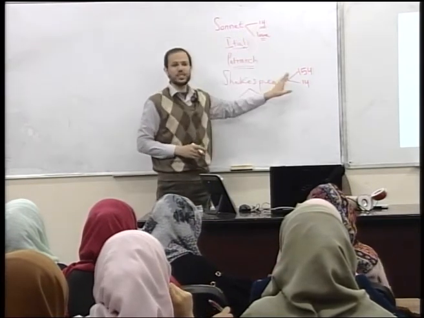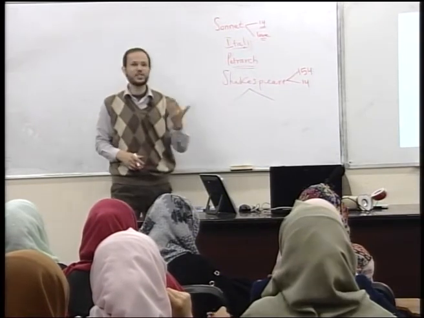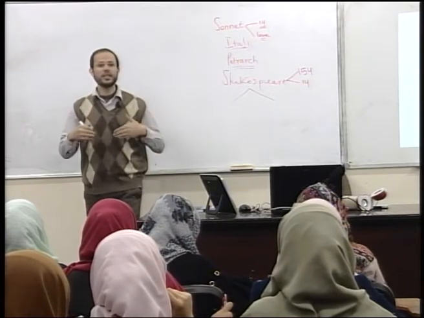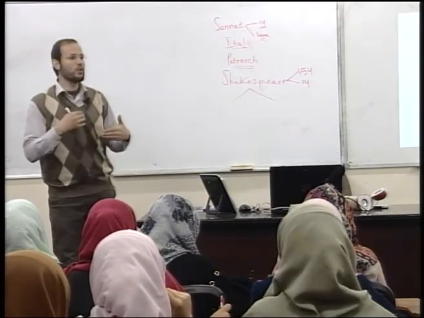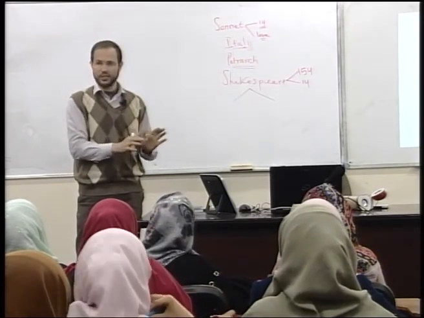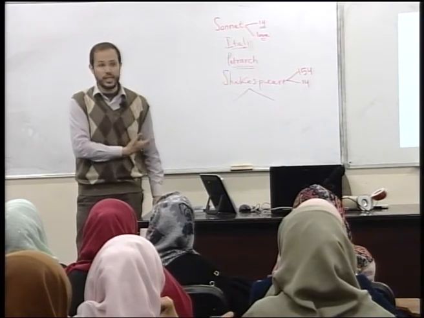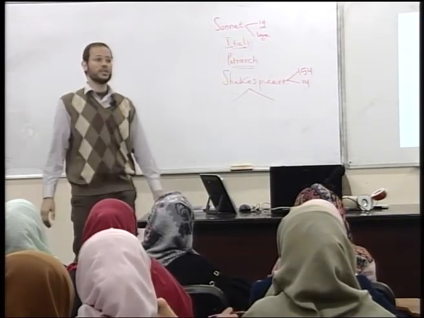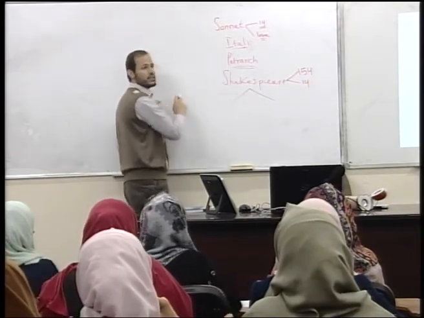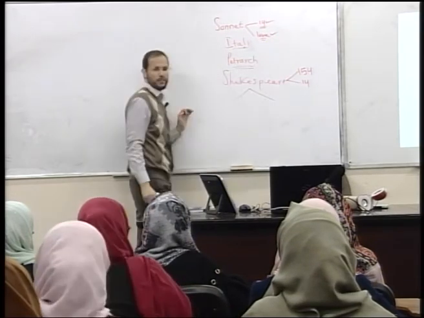14 lines. You can't change the 14 lines, because if it is 13 or 15, it's not a sonnet. It's not considered one. So that's why it's important when you want to analyze a poem to count the lines. Are there 14? It's a sonnet. Not 14? Not a sonnet. Now, the Italian sonnet was, again, 14 lines and about love, the theme.